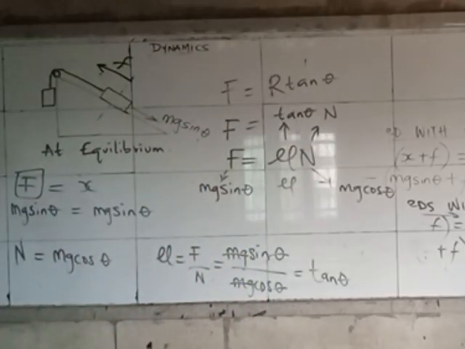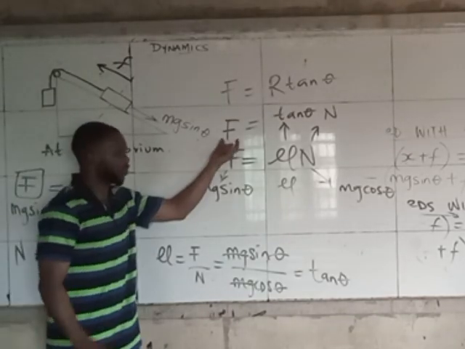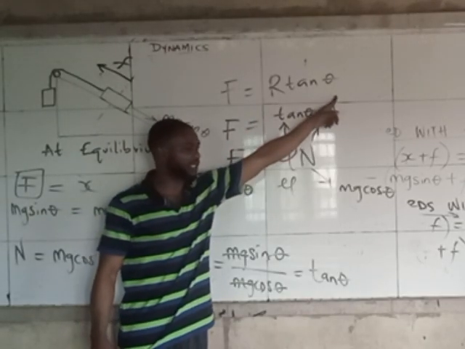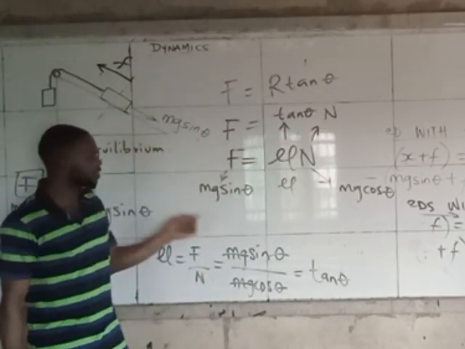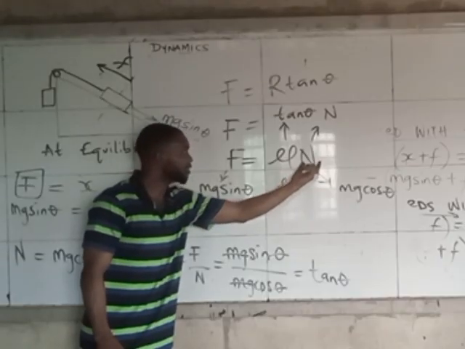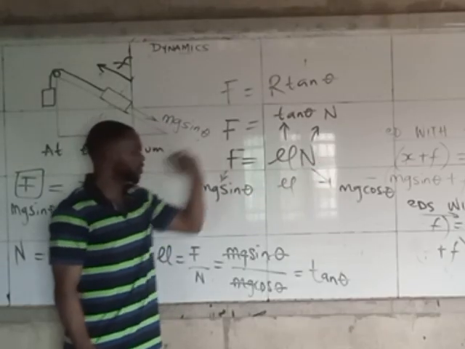So you can see it in so many books. There are questions where they tell you prove that force is equal to reaction times tan theta. So what they are trying to tell you is simply know that mu is tan theta. Then R is the same thing as normal reaction. You put it together, you get it.